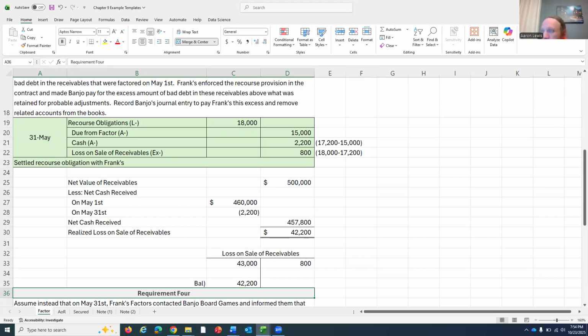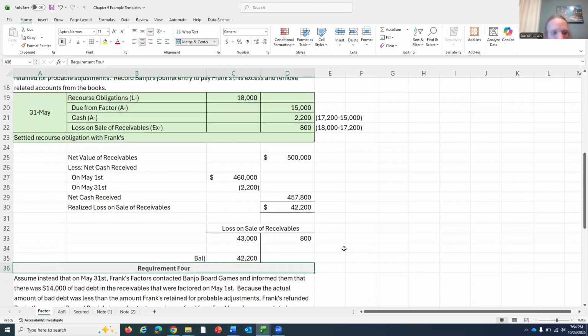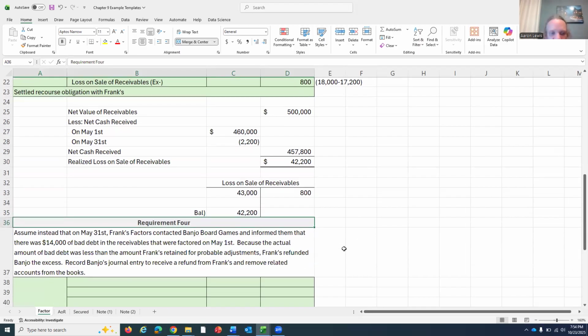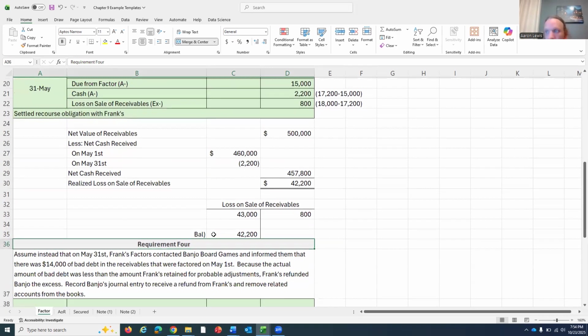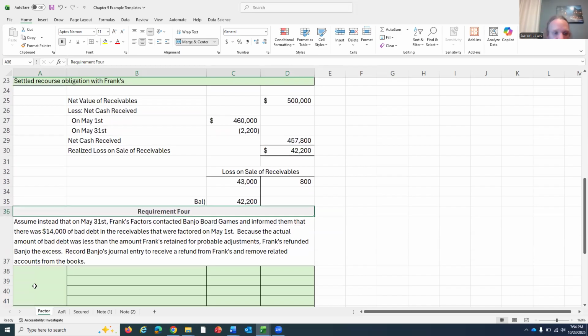Moving on down the line right here to requirement 4. We're going to assume instead on May 31st, and a lot of insteads going on in this problem, that Frank Factors is going to contact Banjo Board Games, us, and inform us that there was $14,000 of bad debt in there. So now it is not only less than our estimate, it's less than Frank's estimate. What happens in this instance? Well, let's go and put this on the books on May 31st.